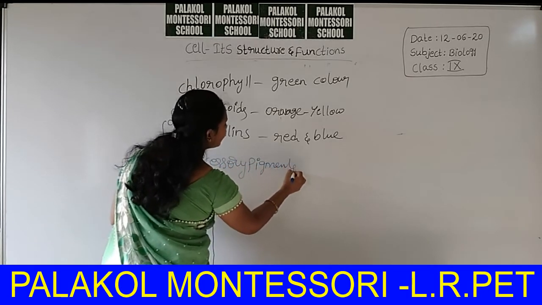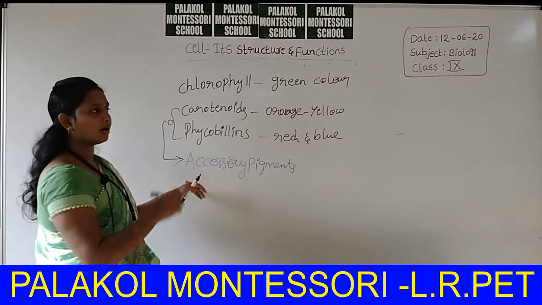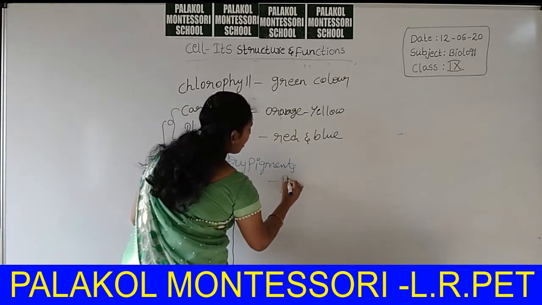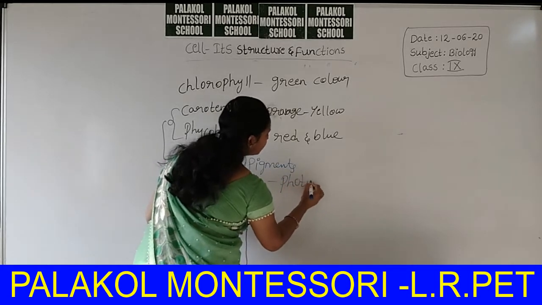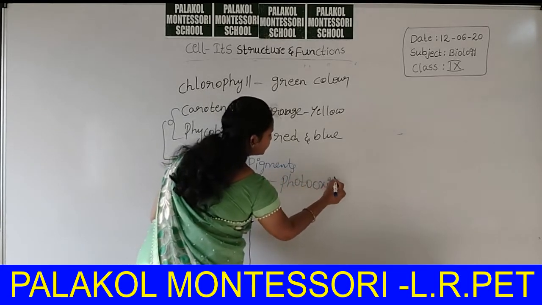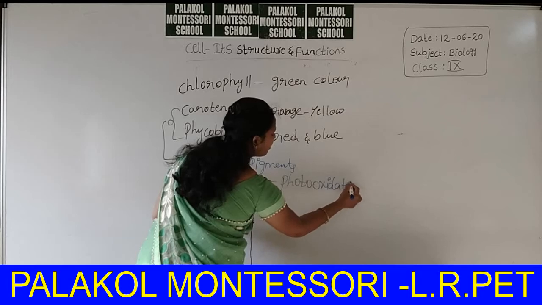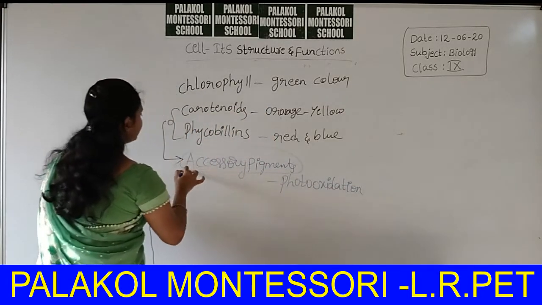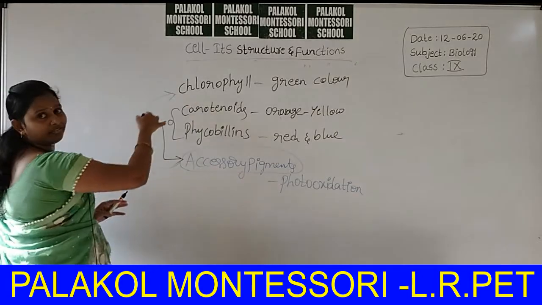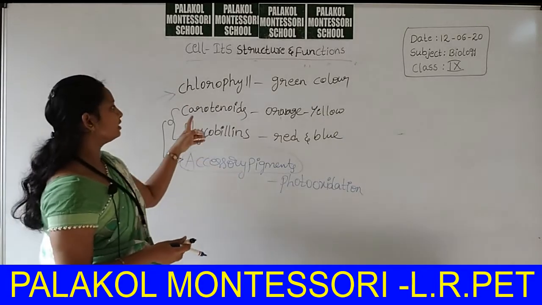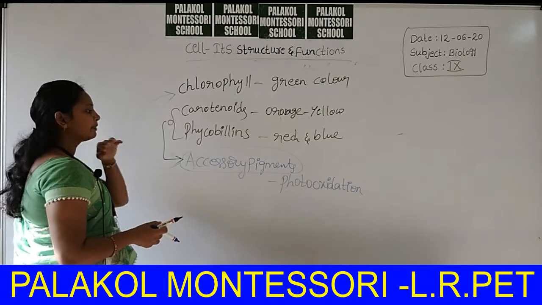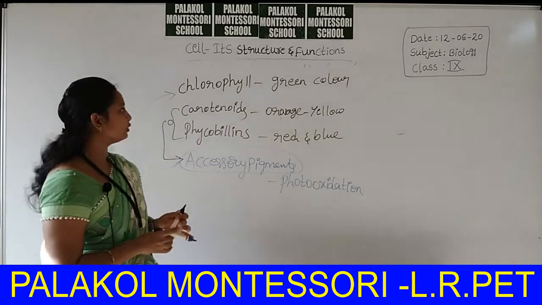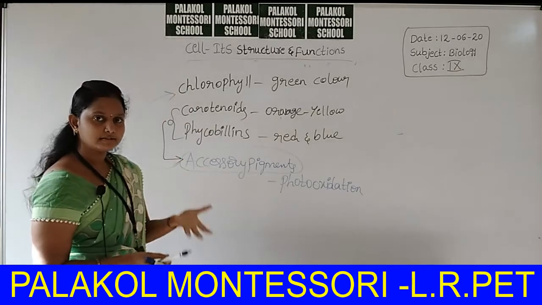Why are they called accessory pigments? Because from the photo-oxidation mechanism, these accessory pigments can protect the chlorophyll pigment, because chlorophyll is sensitive to sunlight.